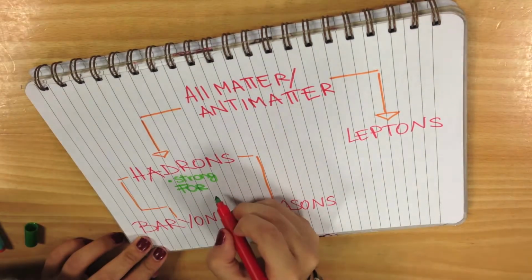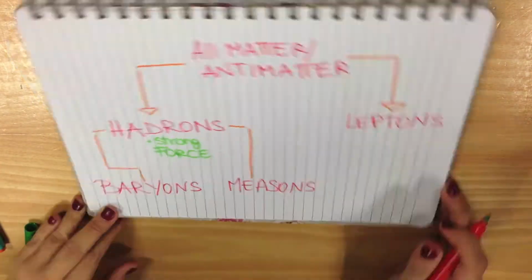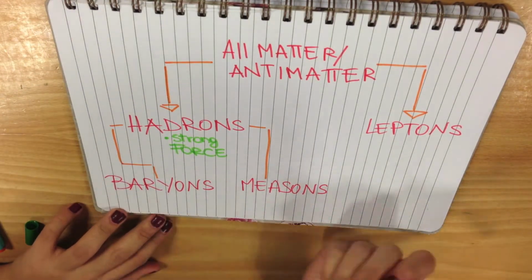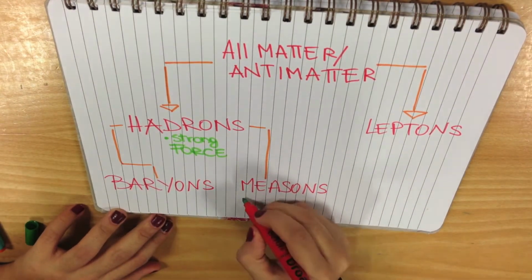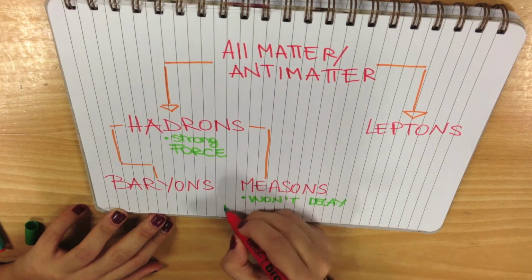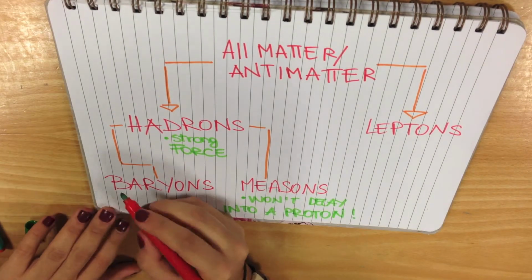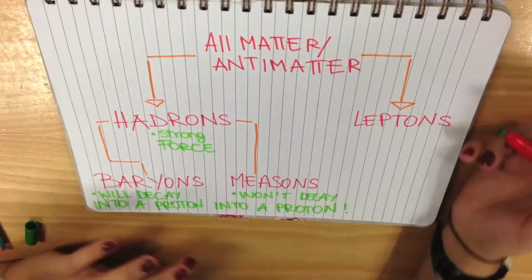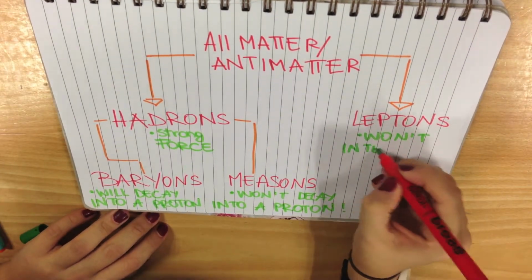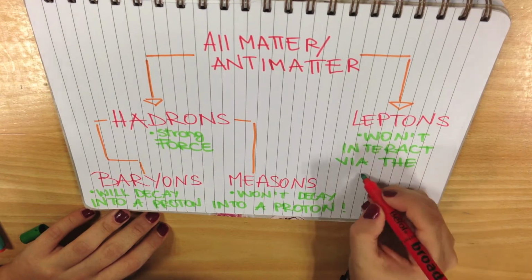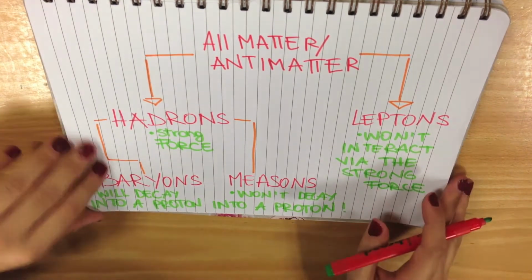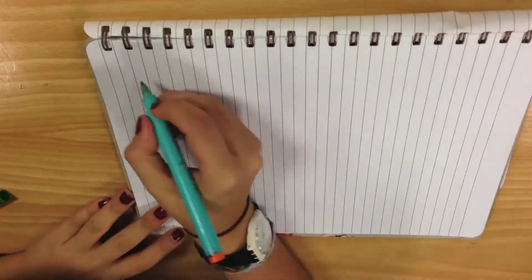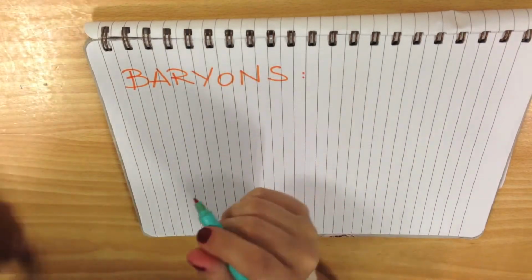Hadrons are influenced by the strong force and will interact via the strong force. Leptons won't interact via the strong force. The hadrons are divided into two different groups: baryons, which will eventually decay into a proton, and mesons, which won't ever decay into a proton.